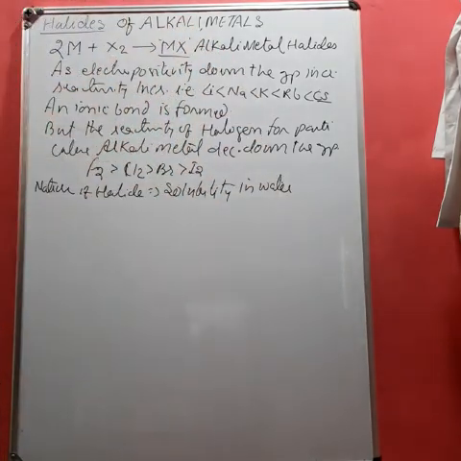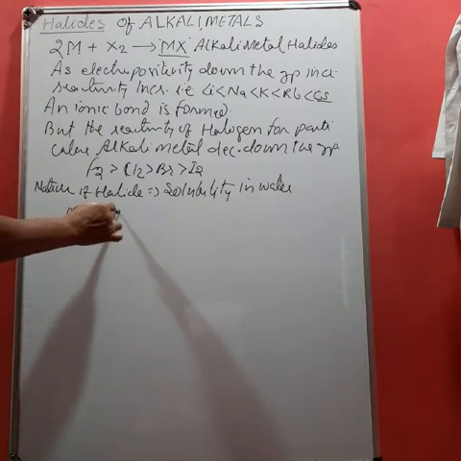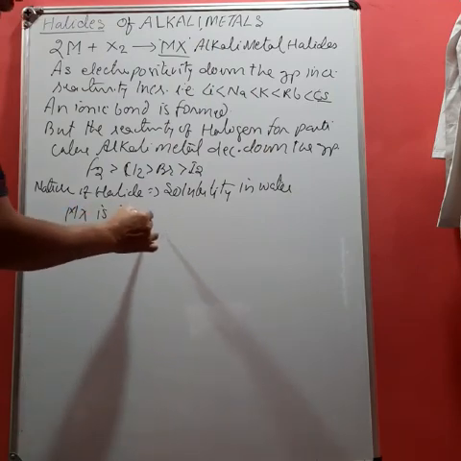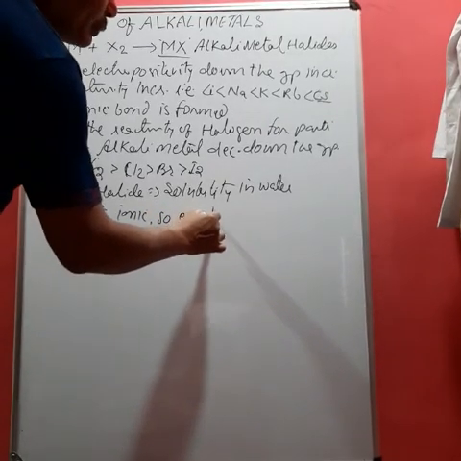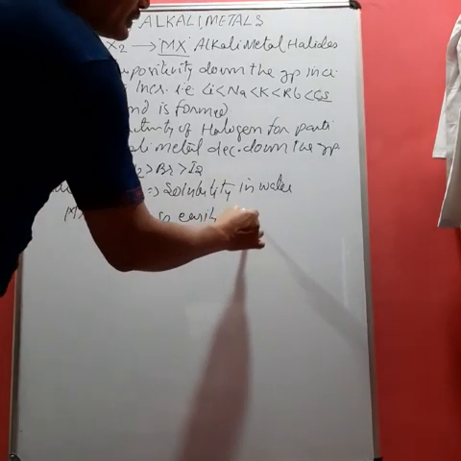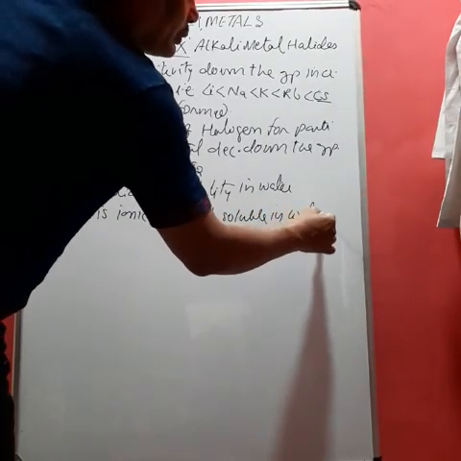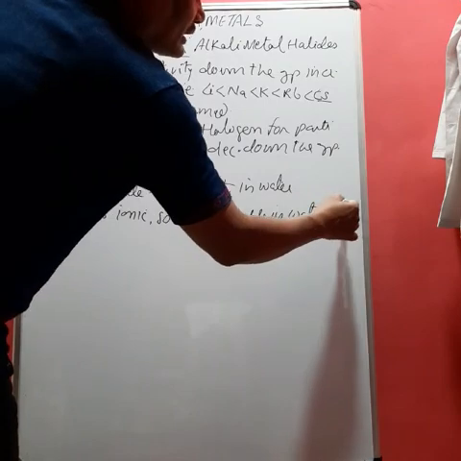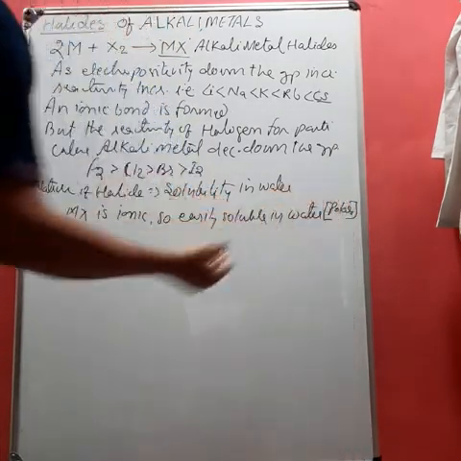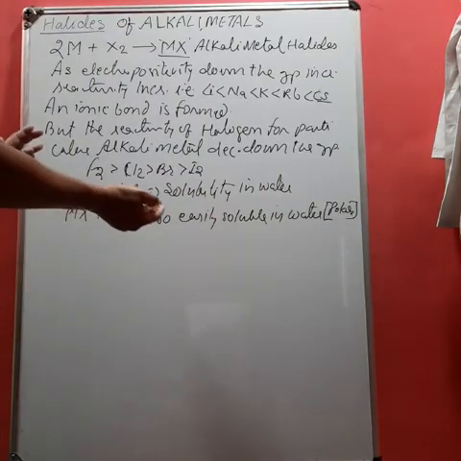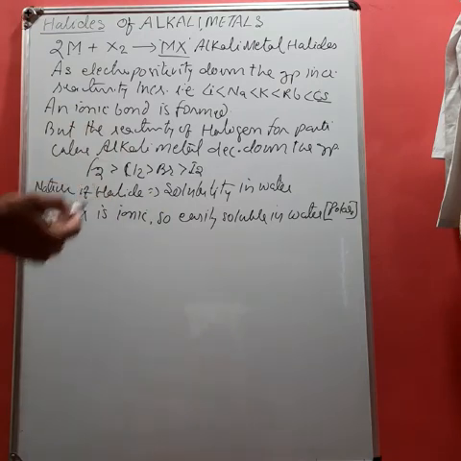Now, student, you know that MX is ionic in nature, so it is easily soluble in water, because water is also polar. According to the like dissolves like concept, if the two components are of the same nature, then easily soluble.